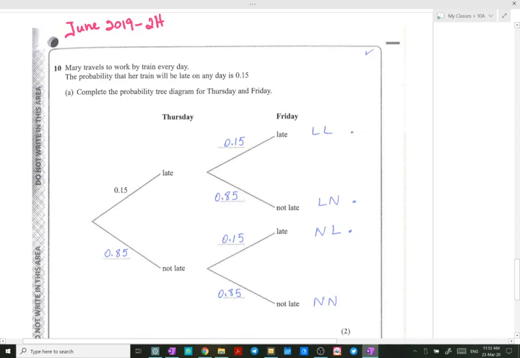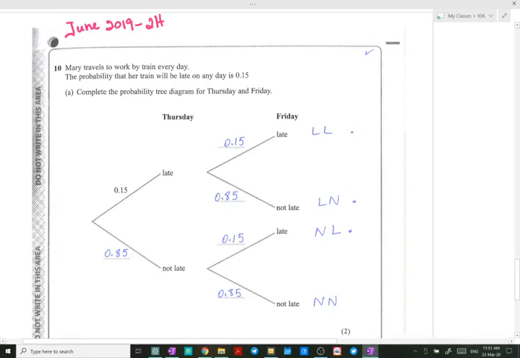Number 10 in the GCSE 9 to 1 paper, June 2019, 2H. Mary travels to work by train every day. The probability that her train will be late on any day is 0.15. Complete the probability tree for Thursday and Friday.